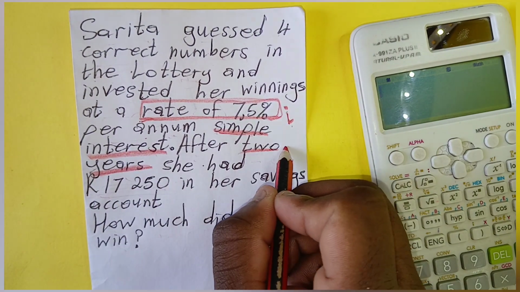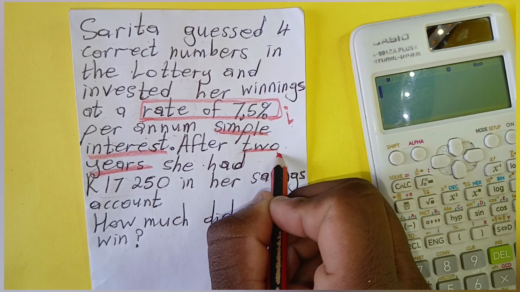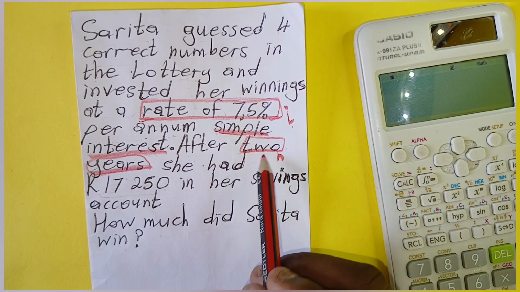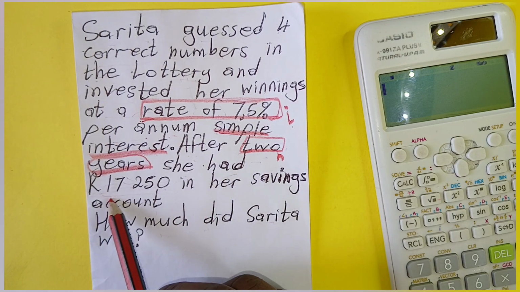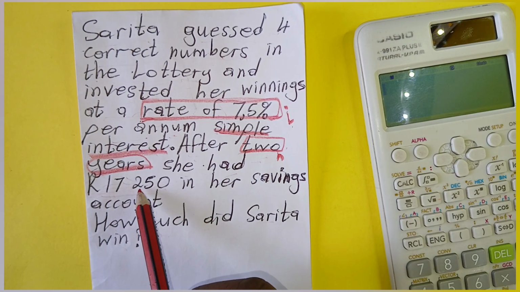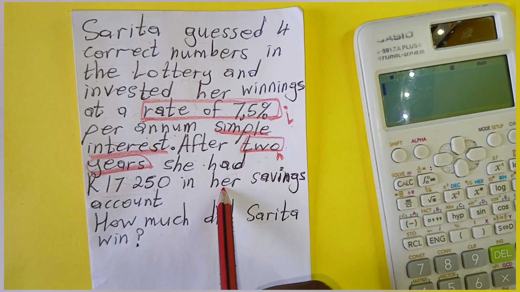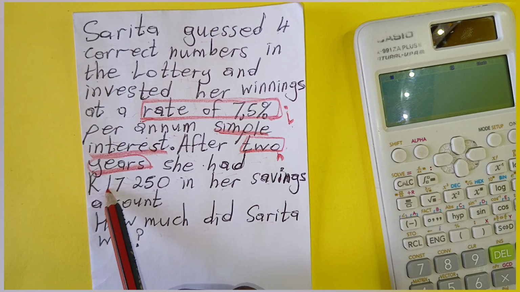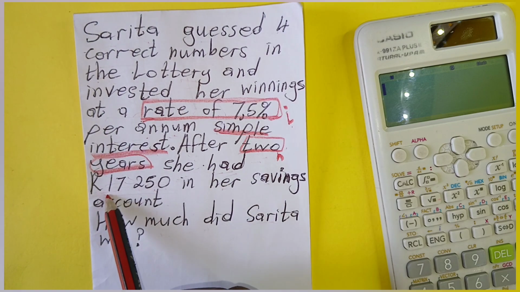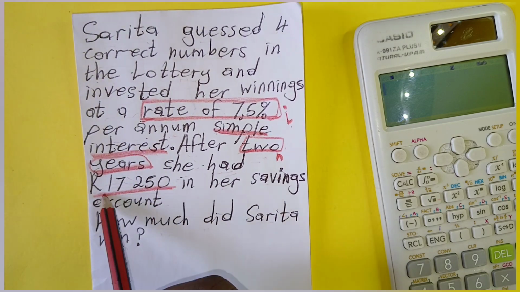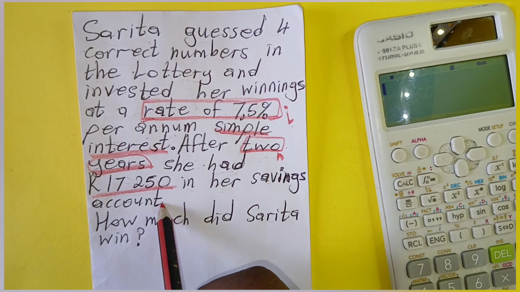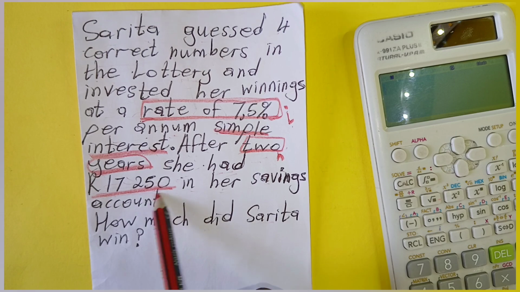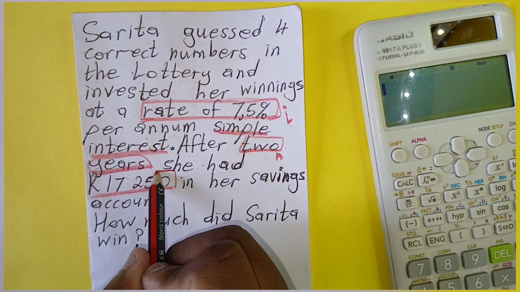They give it in numbers, 2 years, meaning your n here is 2. After 2 years, she had 17,250 in her savings account.